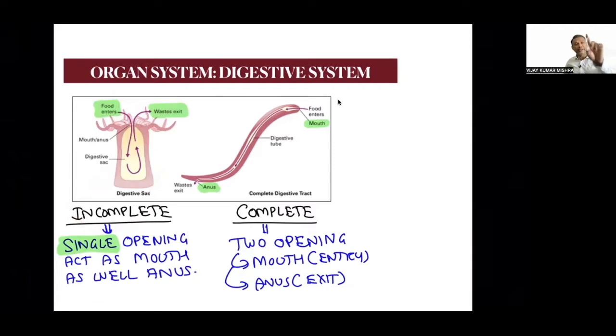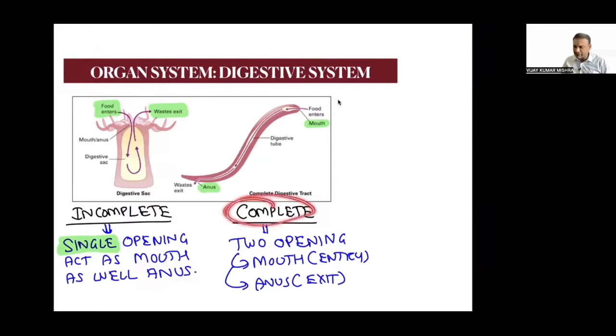An incomplete digestive system has one opening that acts as a mouth as well as an anus. Yes, sir. It acts as a mouth as well as an anus. Mouth because it acts as the entry of the food. Anus because it acts as an exit for the waste. Wow, I understood. What about you?